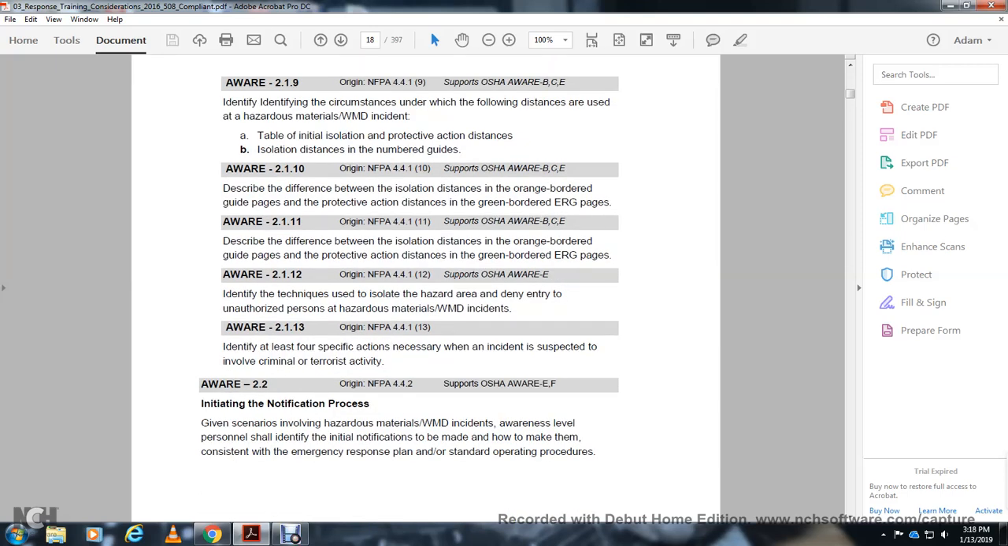Awareness 22, OSHA awareness E and F: initiating the notification process. Given a scenario involving hazardous material weapons of mass destruction, awareness level personnel shall identify the notifications to be made and how to make them, consistent with the emergency response plan and standard operating procedures.